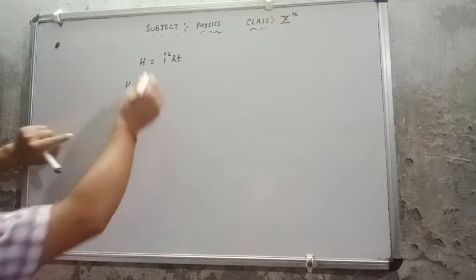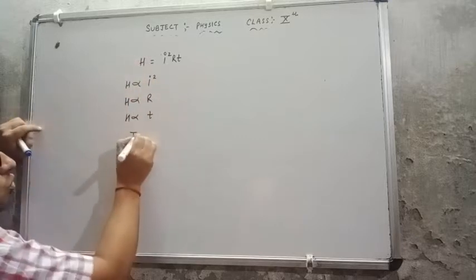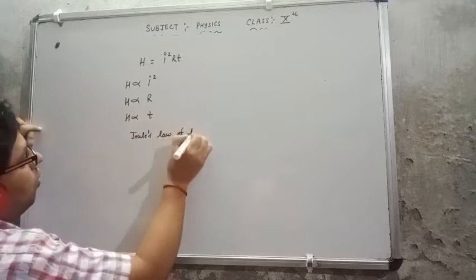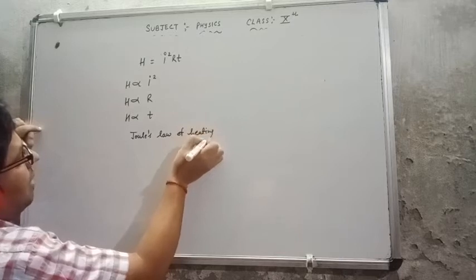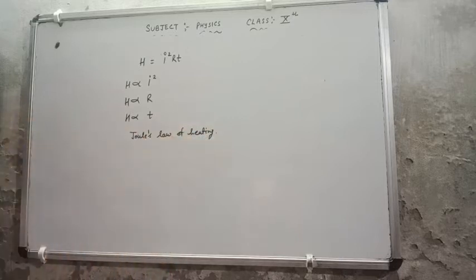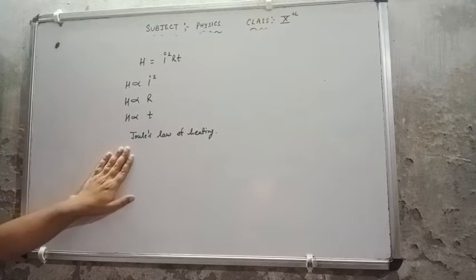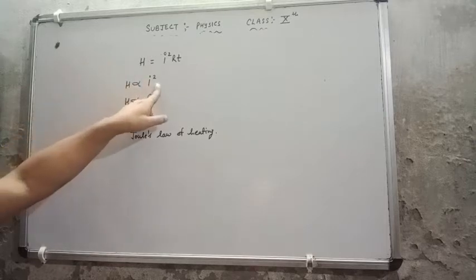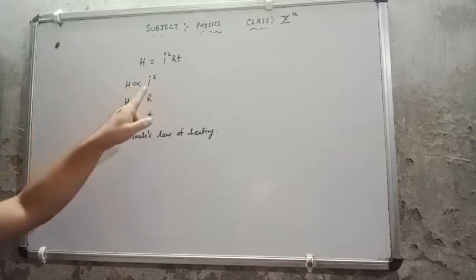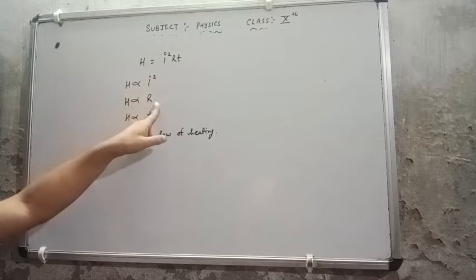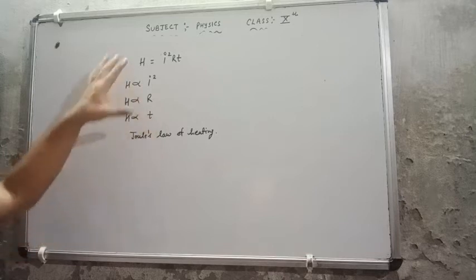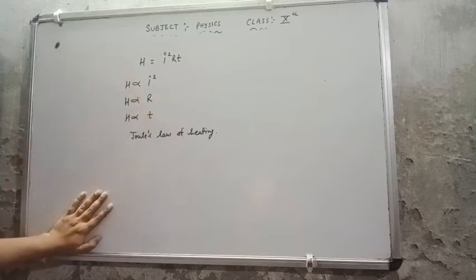So this relation is known as Joule's law of heating. Suppose in the exam they ask you what is Joule's law of heating. You can say that according to Joule's law of heating, the heat produced in a conductor is directly proportional to the square of the electric current flowing through the conductor, directly proportional to the resistance of the conductor, and directly proportional to the time for which the electric current is flowing through the conductor.